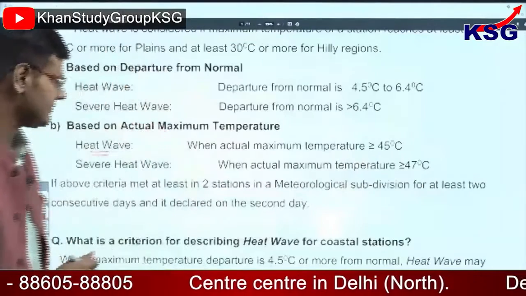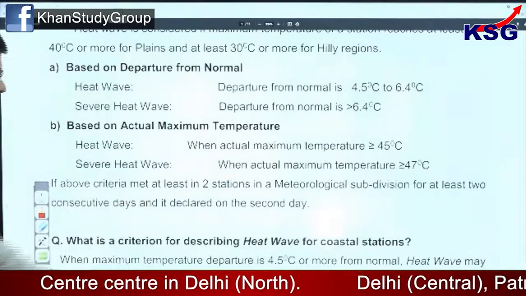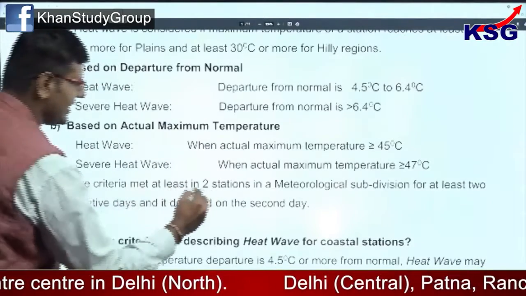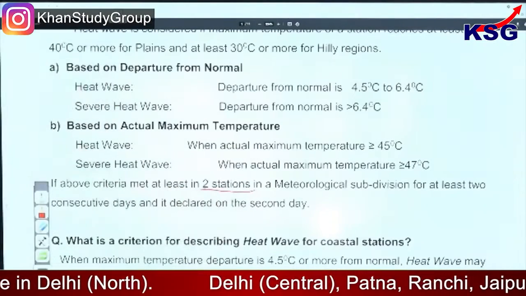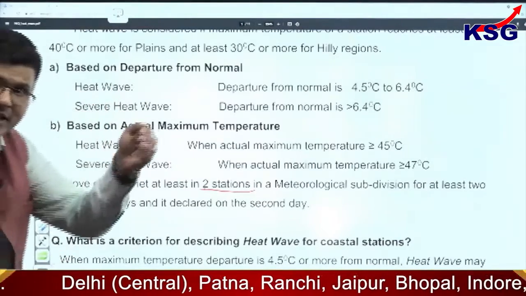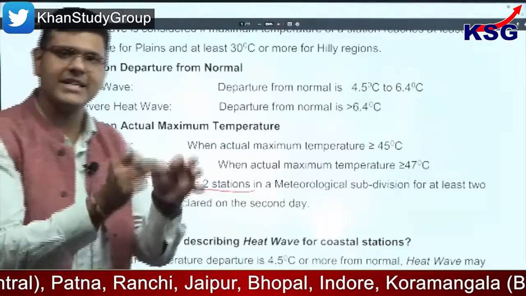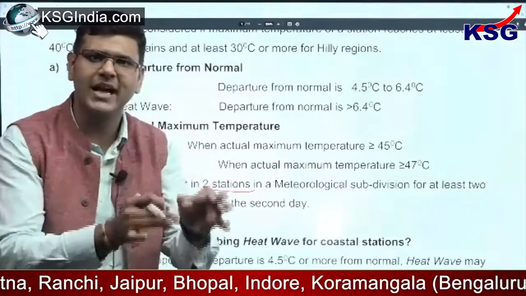heat wave condition. It says that if the above criteria are met in at least 2 stations in a meteorological subdivision for at least 2 consecutive days, it is declared on the second day that the heat wave condition is now declared and it is prevailing.